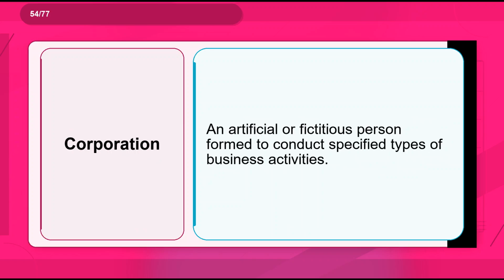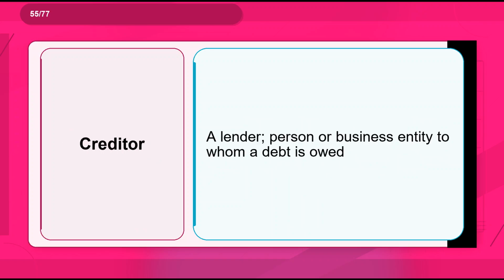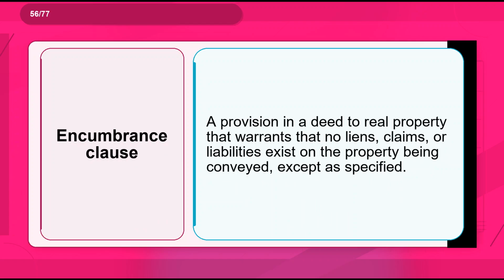Flashcard 54. Term: corporation. Definition: an artificial or fictitious person formed to conduct specified types of business activities. Flashcard 55. Term: creditor. Definition: a lender, person or business entity to whom a debt is owed. Flashcard 56. Term: encumbrance clause. Definition: a provision in a deed to real property that warrants that no liens, claims, or liabilities exist on the property being conveyed, except as specified.